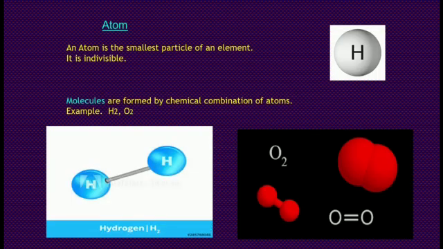What is an atom? An atom is the smallest particle of an element. It is indivisible. That means we cannot divide it further. Molecules are formed by chemical combination of atoms. Example: H2, hydrogen. Look at the diagram. 2 hydrogen atoms combine together to form a hydrogen molecule. O2: 2 oxygen atoms combine together to form an oxygen molecule, that is O2.